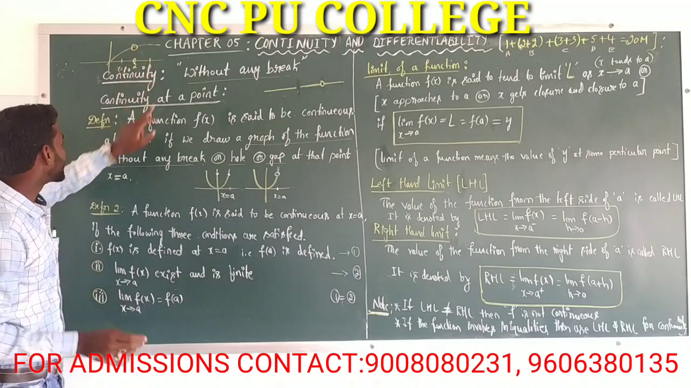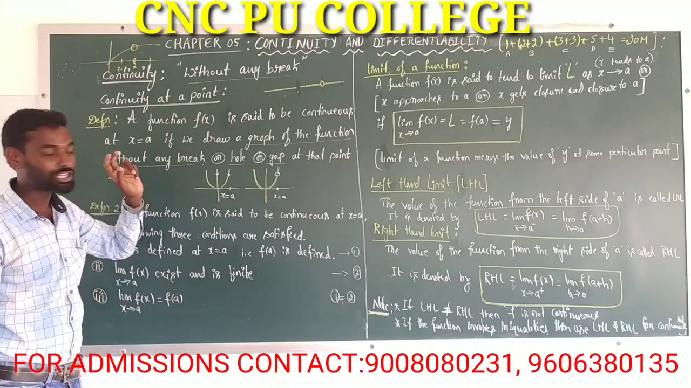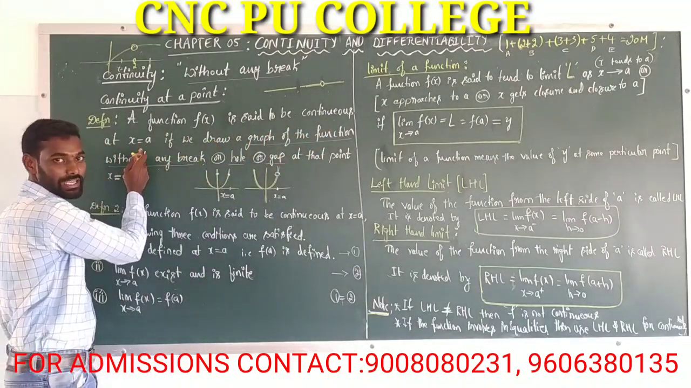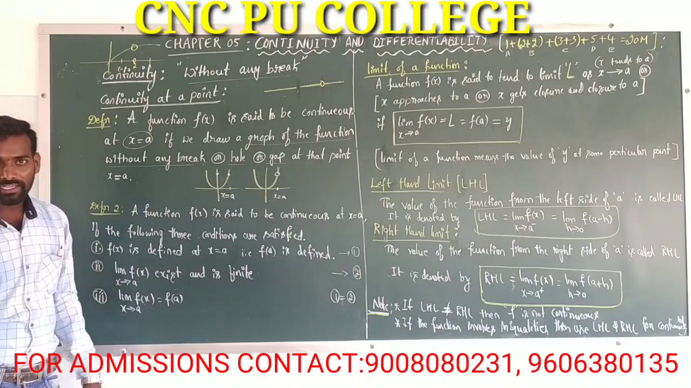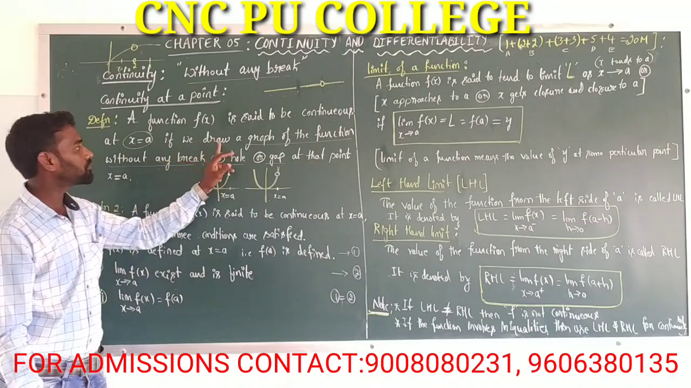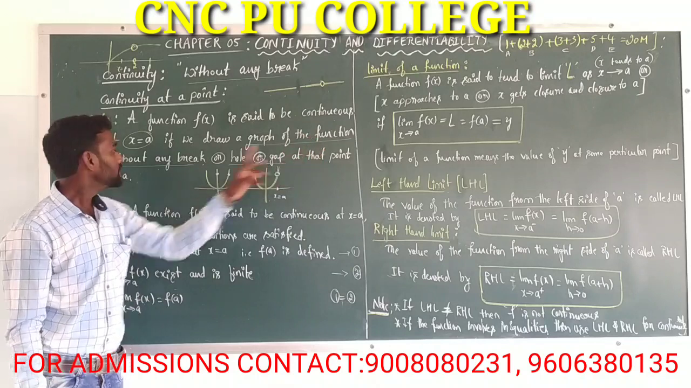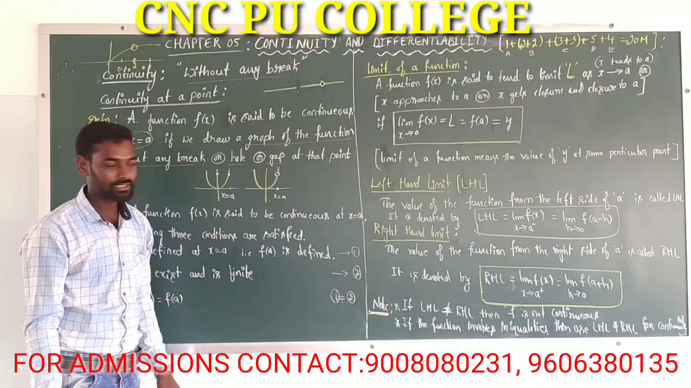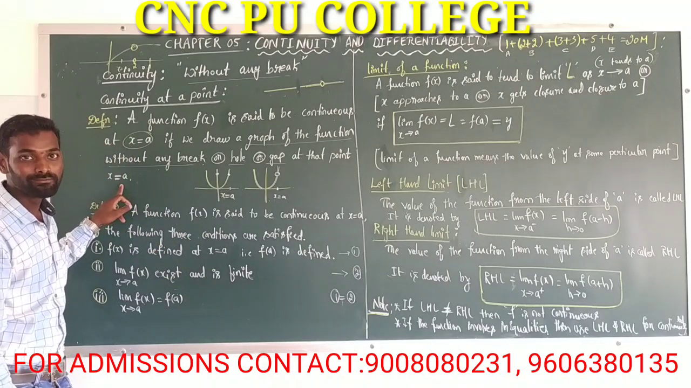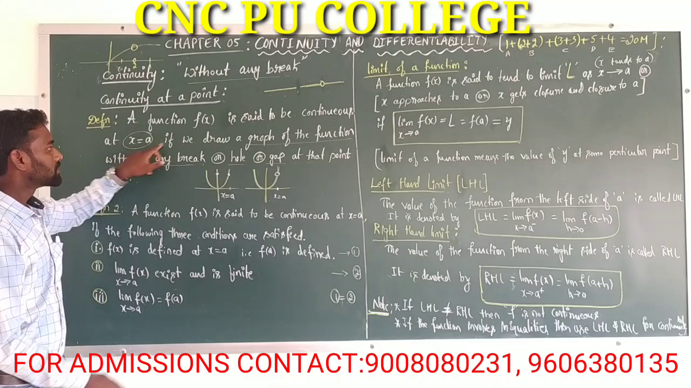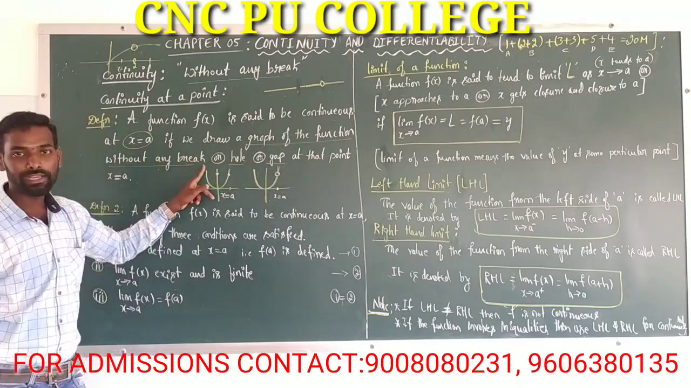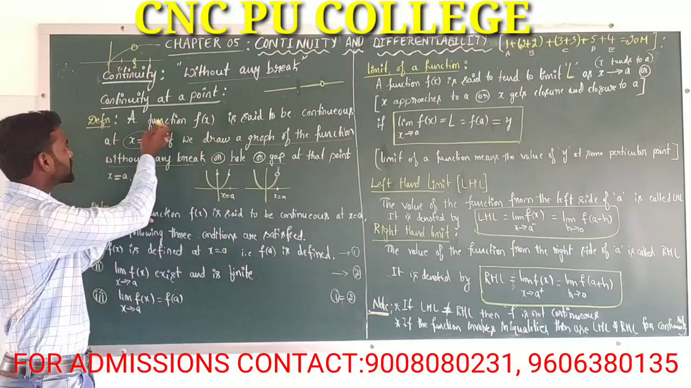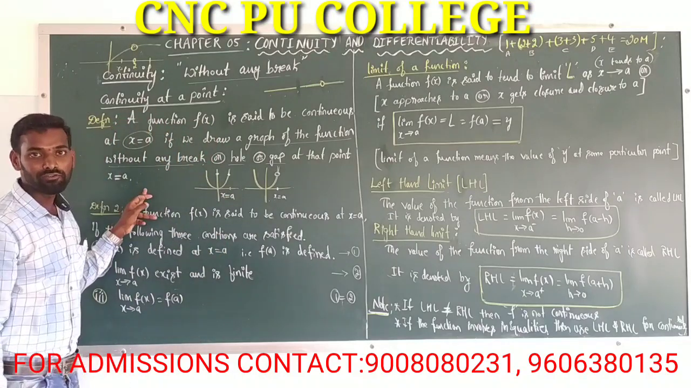Continuous. Okay, right. Now continuity at a point. Definition: a function f of x is said to be continuous at x is equal to a. Here that point is a. If we draw a graph of a function without any break or hole or gap at that particular point x is equal to a, then that graph of that function is said to be what? Continuous at that particular point.